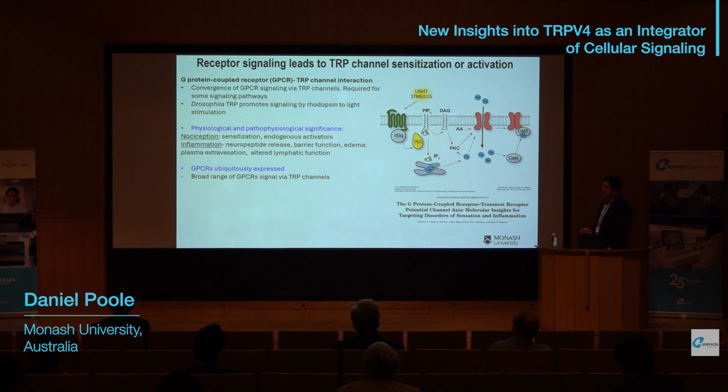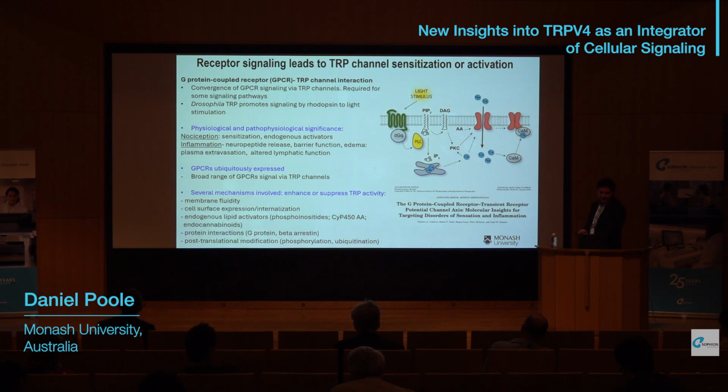Importantly, GPCRs are ubiquitously expressed. They are probably the most targeted class of proteins with respect to clinically approved drugs. Approximately 40% of all drugs target some aspect of GPCR signaling. It is established that a broad range of GPCRs can signal via TRP channels.